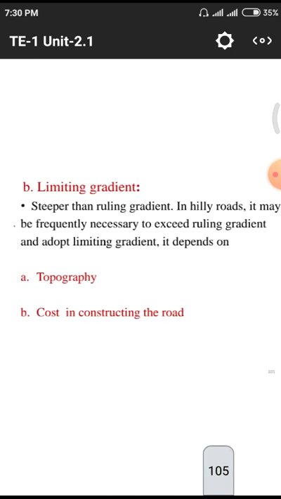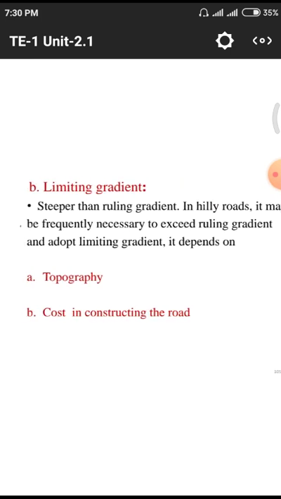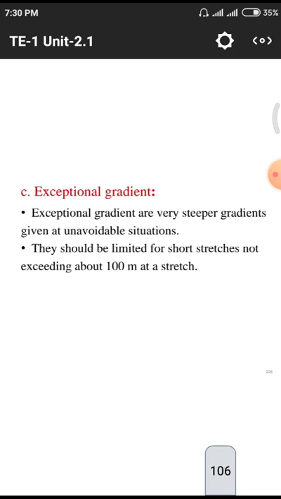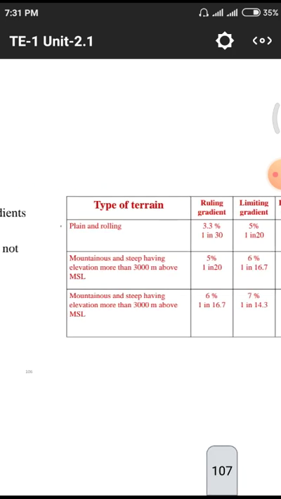Next one is the limiting gradient. It also depends upon topography and the cost of construction of the road. And the next, exceptional gradient. That means very steep gradients provided in unavoidable situations. That means we don't have any further movement. In those cases, we will go for this exceptional gradient.